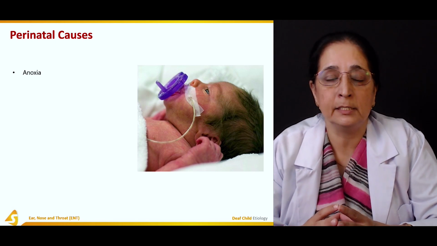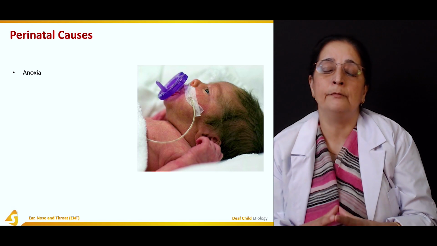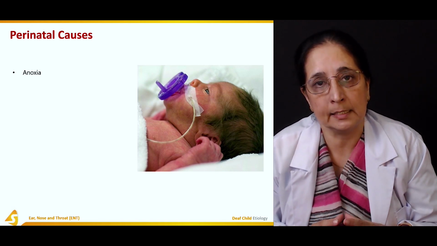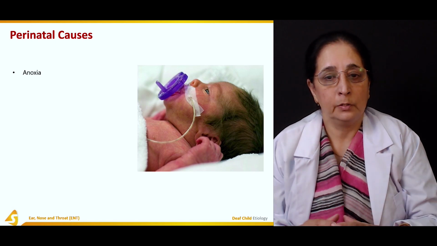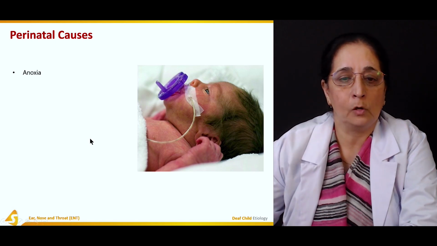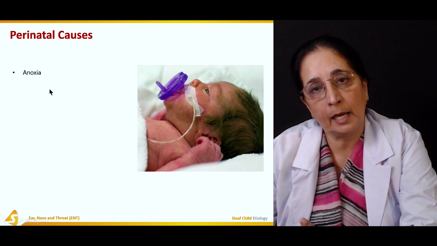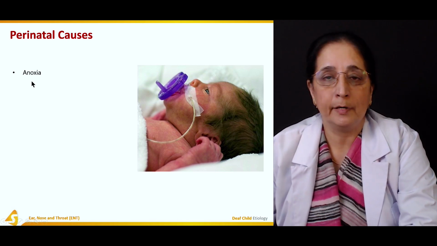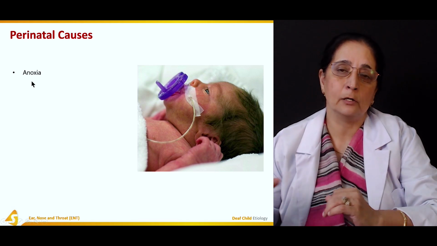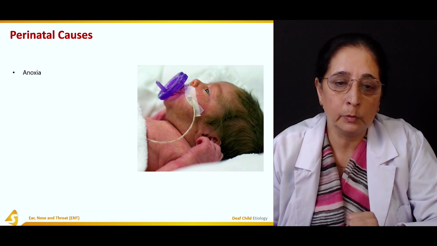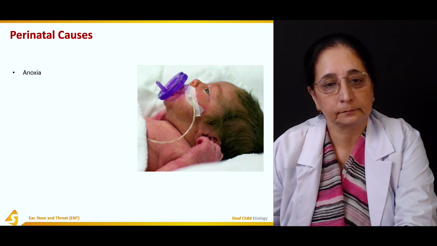All these factors at the time of the delivery or birth can cause deafness in the newborn. A very important perinatal cause is anoxia, in which there is decreased supply of oxygen and decreased blood supply, and this can cause damage that can ultimately lead to deafness.